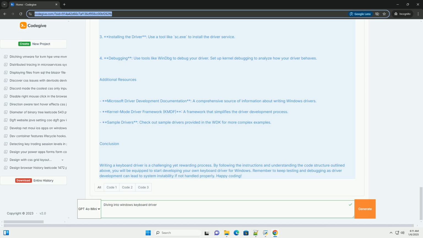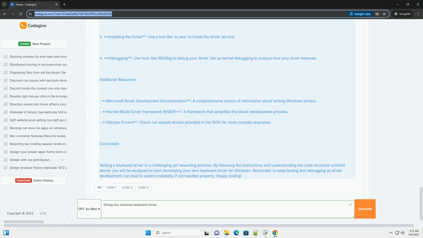Additional resources. Microsoft Driver Development Documentation, a comprehensive source of information about writing Windows drivers. Kernel-Mode Driver Framework, KMDF, a framework that simplifies the driver development process. Sample drivers. Check out sample drivers provided in the WDK for more complex examples.